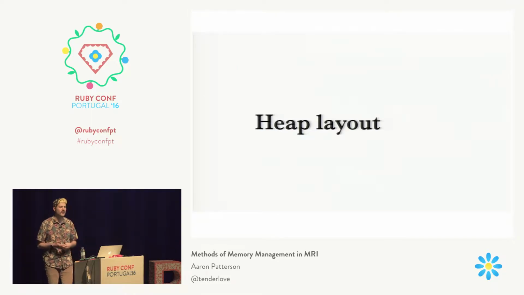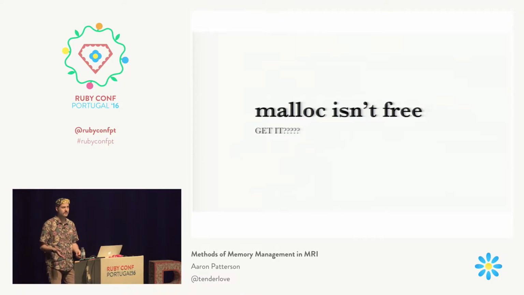So we're going to take a look at the heap layout. This is Ruby's heap, not the main CPU's heap. Ruby actually allocates large pages, and the reason it does this is because malloc isn't free.